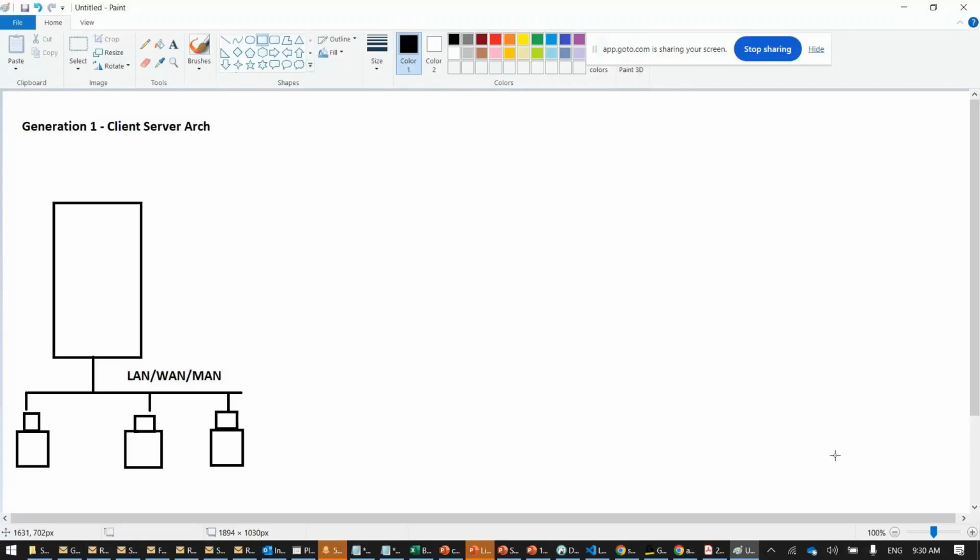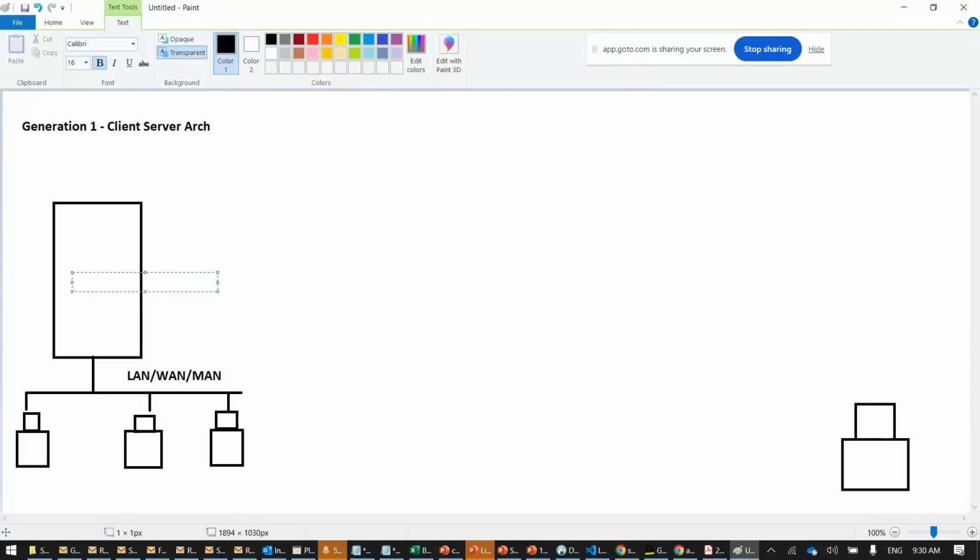Now, suppose one person is in a remote area. That means he's in Amirpet. He wants to access this office. How can he access? This is a server. This is a database server, application server. You call it any server, I don't mind, whether it's an app or DB, anything.